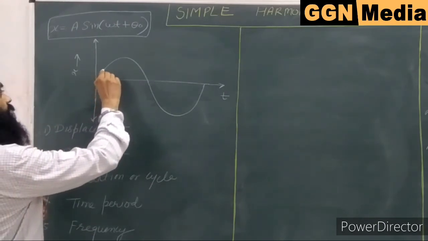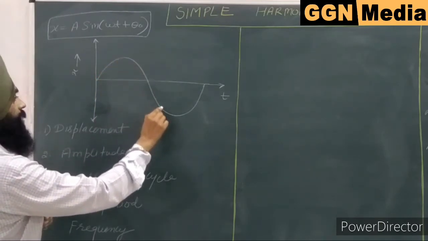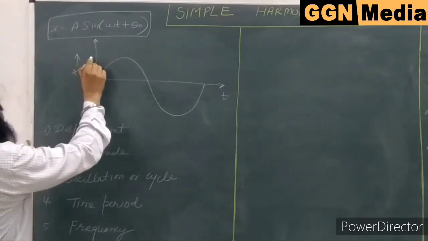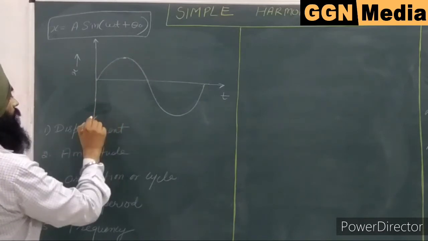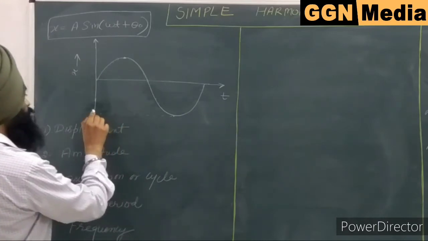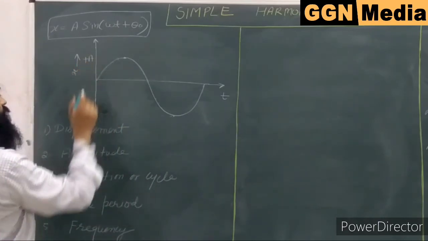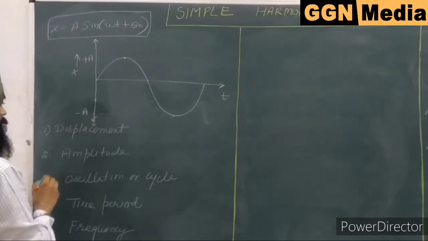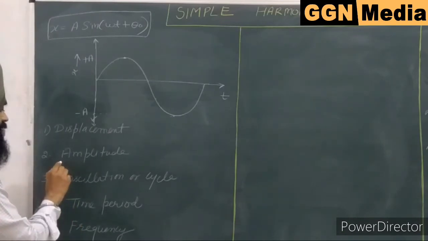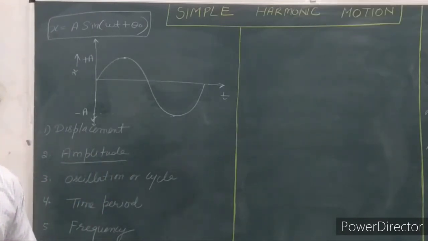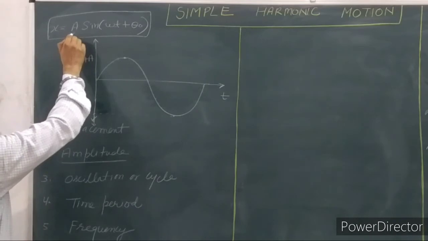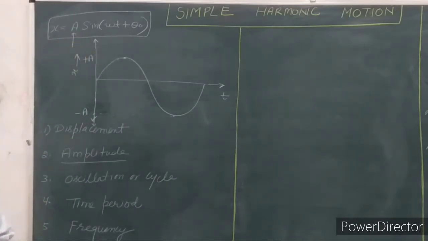So this curve represents the displacement. Now we can see that towards the y-axis, the displacement moves up to a maximum position point here, and similarly in the negative axis it moves towards the maximum position towards here. So we can write this position as plus A, this as minus A. These maximum positions on either side of the motion are called amplitude. So the maximum displacement on either side of the motion is called the amplitude of the wave. In this equation, the amplitude is represented by this capital letter A.